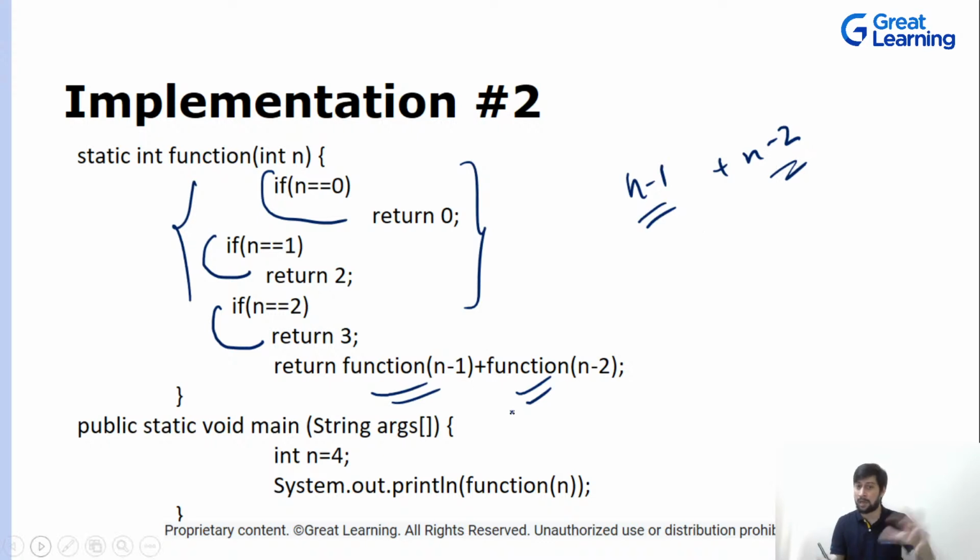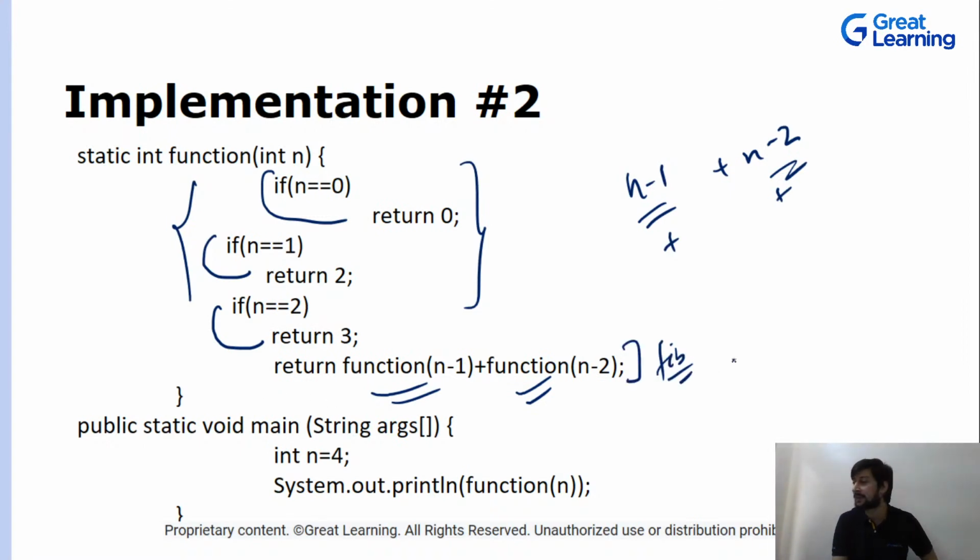The slide deck will be shared with you guys, so don't worry. Every time we have this scenario, I'm just adding these two up, and we have the base conditions. Like we have seen, this is nothing but your Fibonacci series recurrence relation, right guys? Is this thing clear? Are you following along?